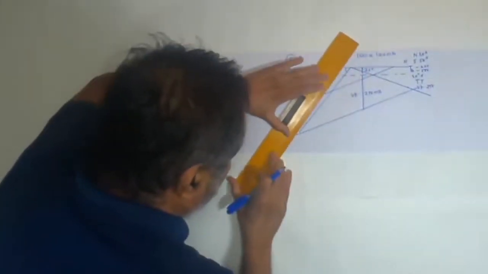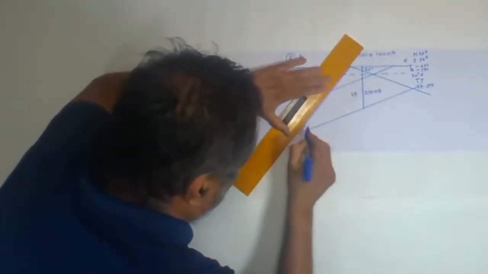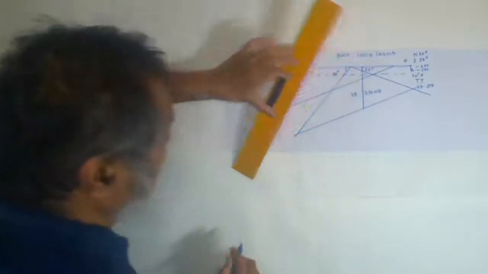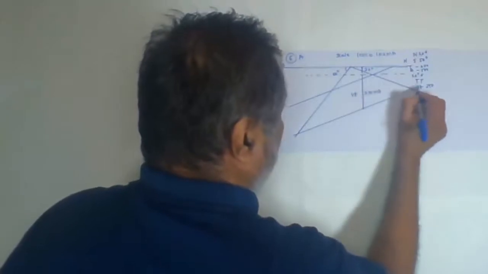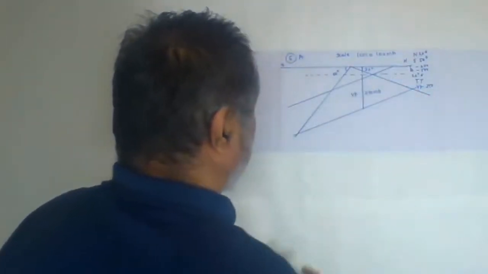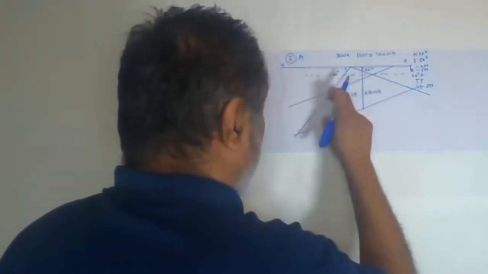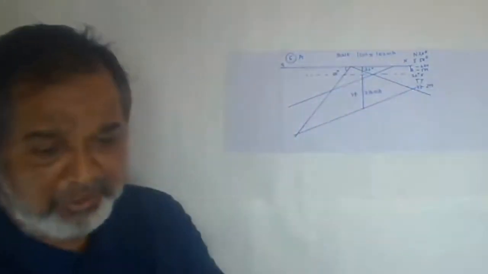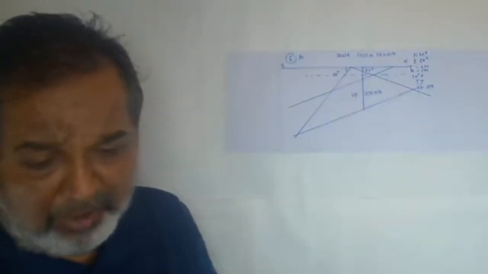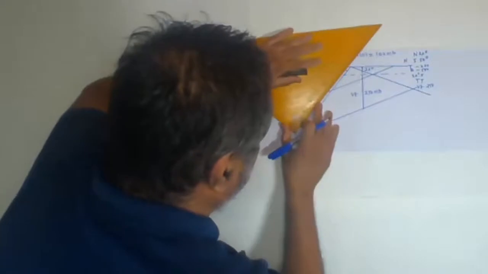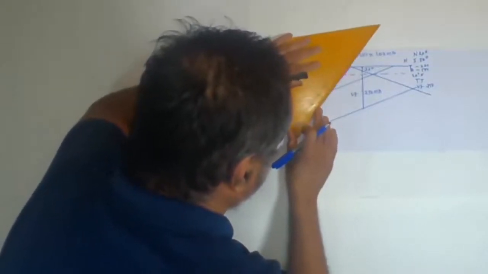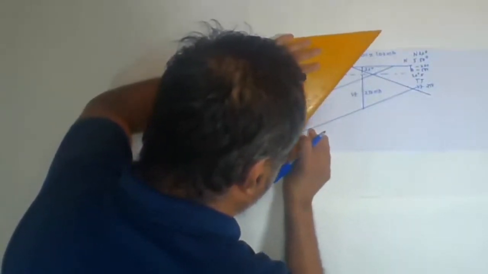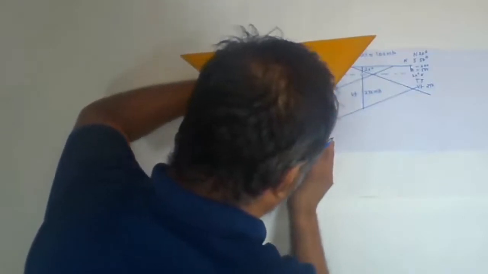Now this line you have to extend because we have to find out the top and bottom bedding plane on the southern side. So here it is 200 meters we have done, and at this point we have taken 500 meters. Now we have to measure these points which are exposed from the top. So we have to measure this distance from the top so that we can get the top and bottom junction from the surface. So from the surface on this line, if you start measuring out,